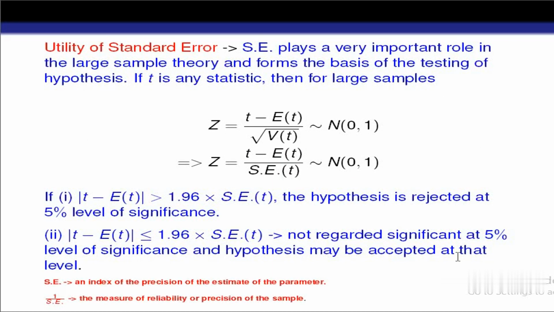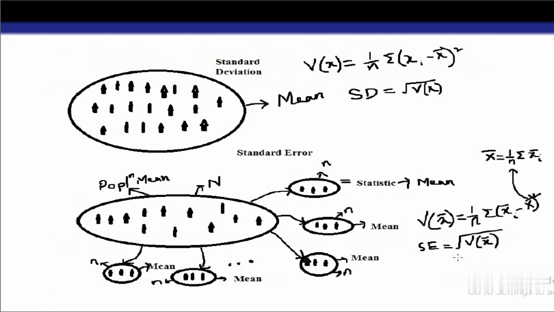So standard error is an index of the precision of the estimate of the parameter. If the difference between the estimate, that is the statistic, and the parameter is small, then we may say our estimate is a good one and we can rely on it.